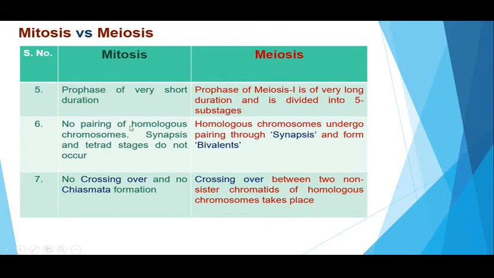No pairing of homologous chromosomes takes place in case of mitotic division, whereas we can see the pairing through the formation of synaptonemal complex leading to the formation of bivalents in case of a meiotic division. No crossing over and no chiasmata formation is there in case of a mitotic division, whereas crossing over between two non-sister chromatids of homologous chromosomes takes place in case of meiosis.